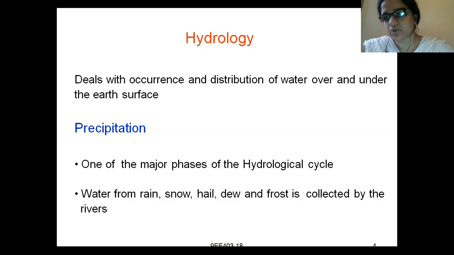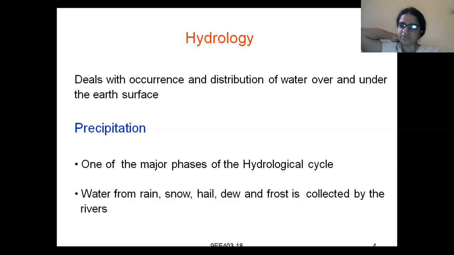Precipitation is a commonly used word. It is not a new word. How the water precipitates, how the vapor precipitates, we will read about precipitation. Just I'll tell the definition of precipitation now.